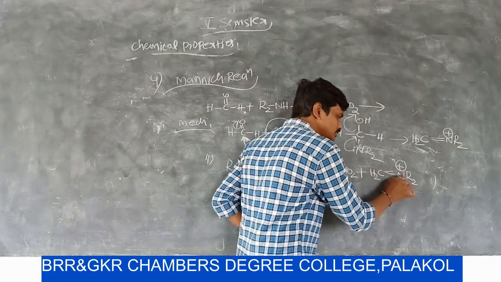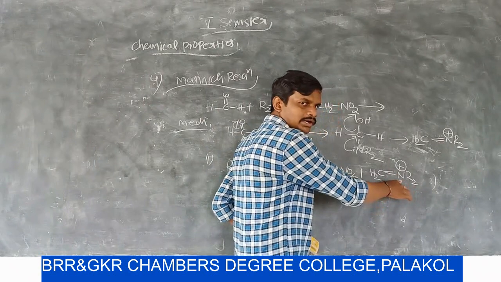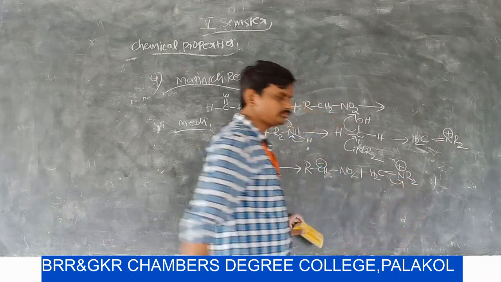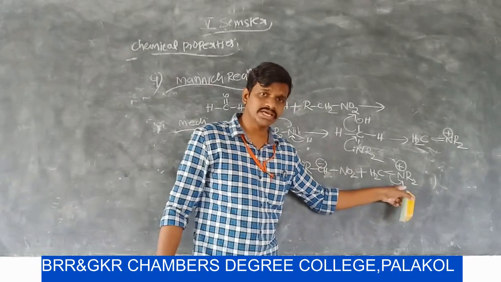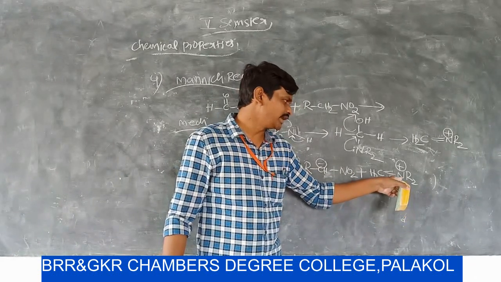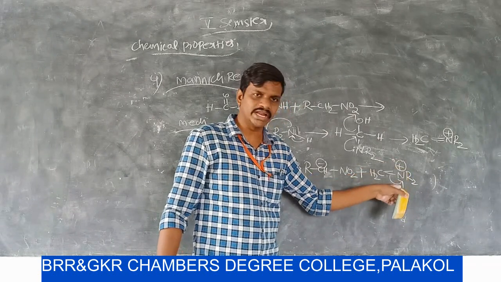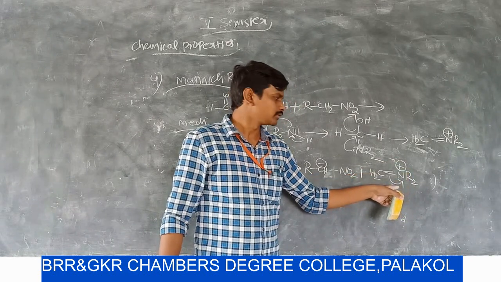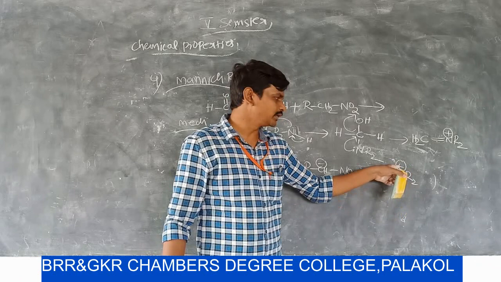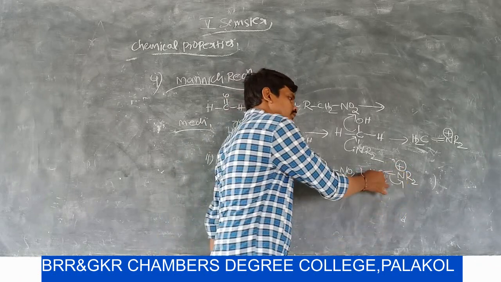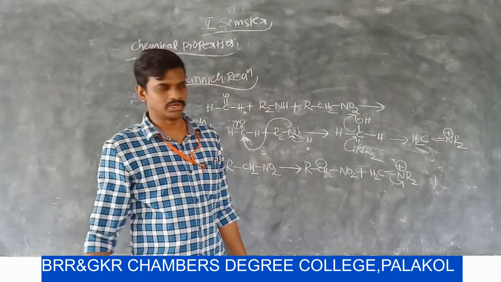In the iminium salt, the nitrogen carries a positive charge. Now the double bond migrates towards the nitrogen atom, and the nitrogen, already carrying a positive charge, gets a negative charge. So positive charge and negative charge get neutralized, and nitrogen gets its full number of electrons. The carbon carries a positive charge.